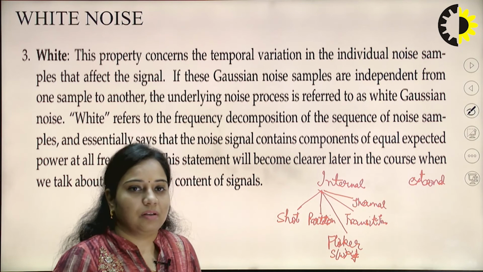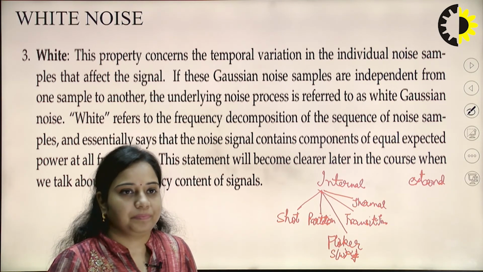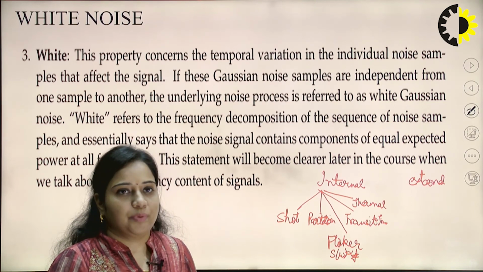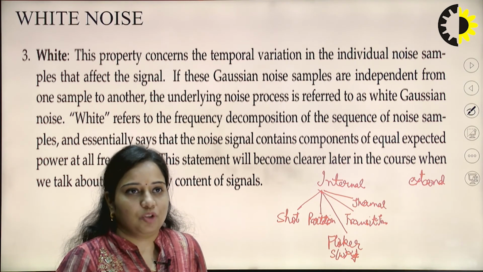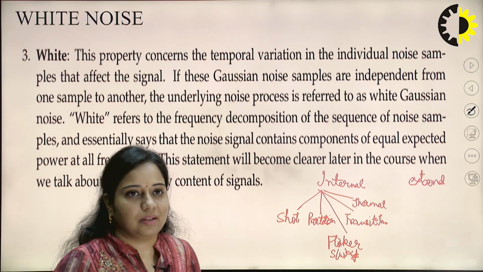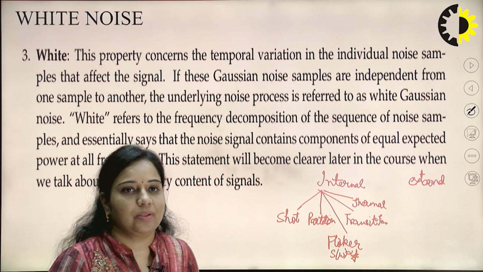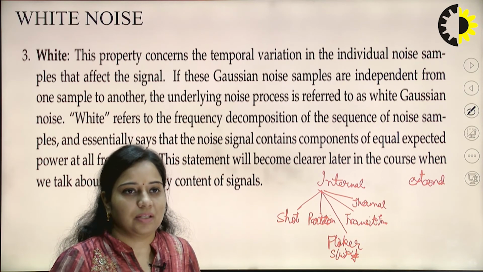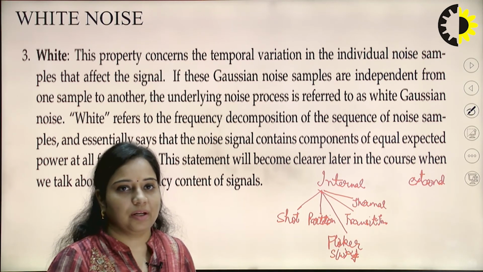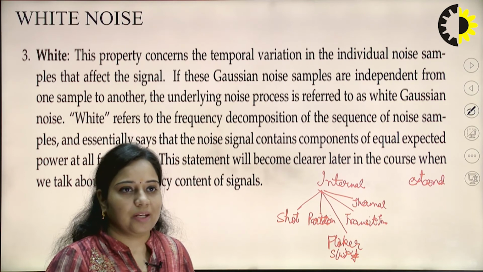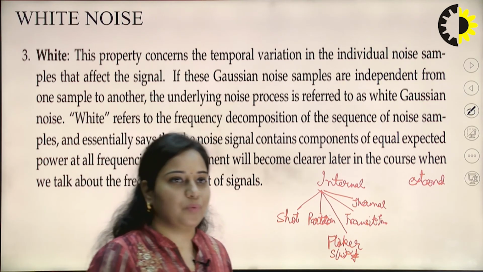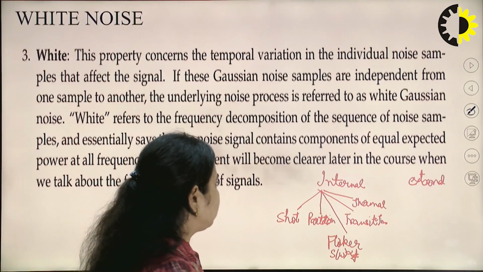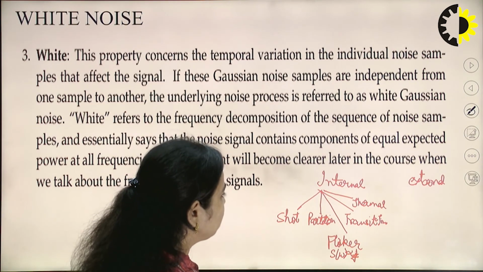Now, why is this known as thermal or white noise? Because this property concerns the temporal variation in the individual noise samples that will affect the signal. White refers to the frequency decomposition of the sequence of noise samples and essentially says that the noise signal contains components of equal expected power at all frequencies, meaning it consists of all the frequency components that we require. That is the case of thermal noise.